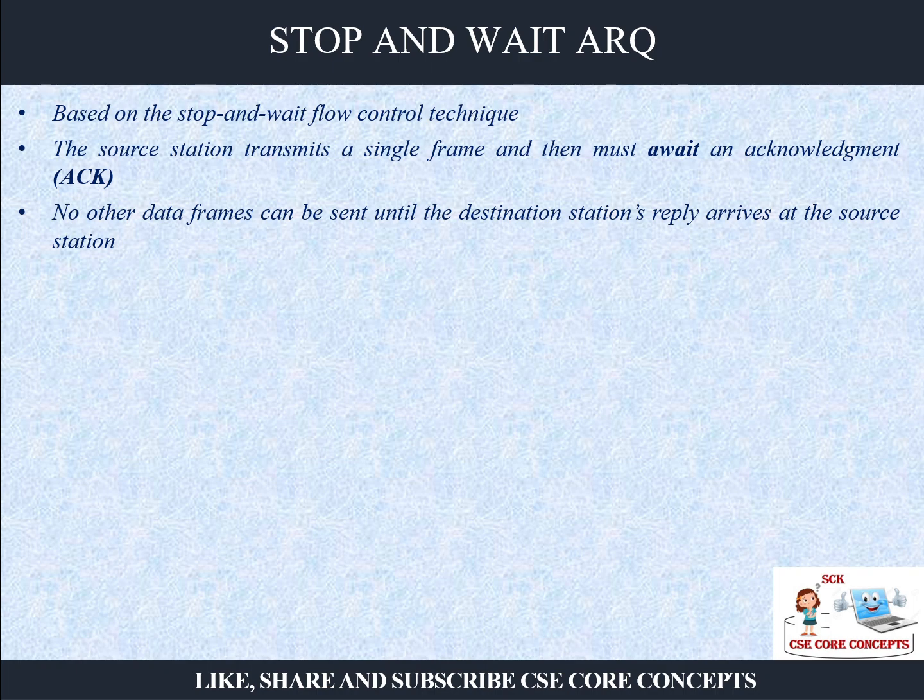You can go back to my earlier video and revise the stop and wait flow control, where you will understand that the source station waits until the acknowledgement is received and only then it proceeds. So the source station will transmit a single frame and then wait for an acknowledgement.